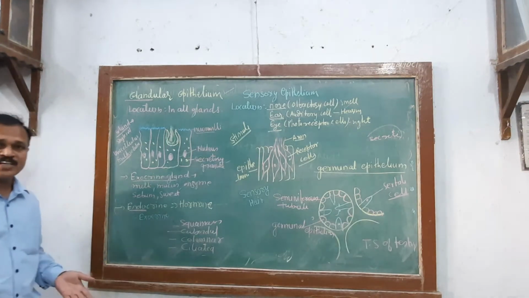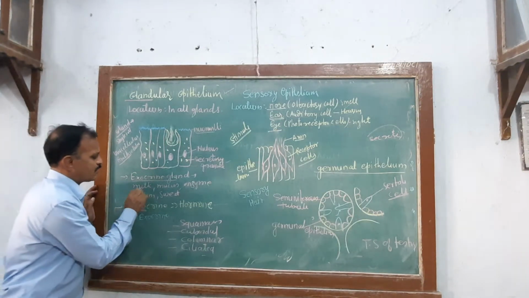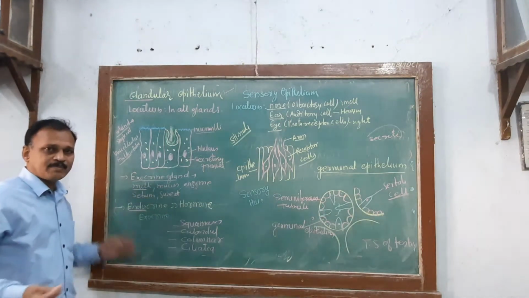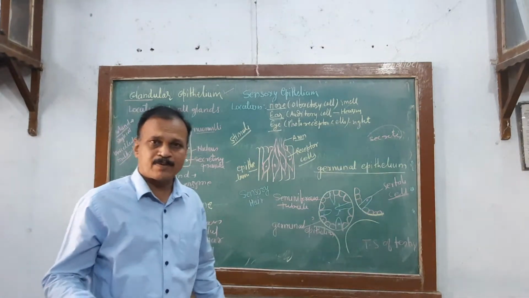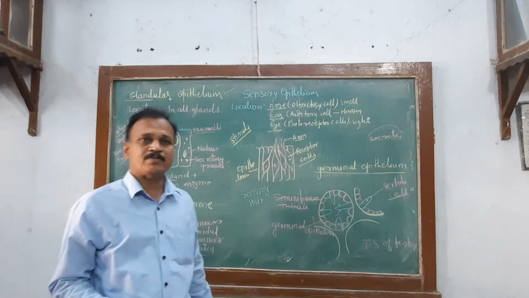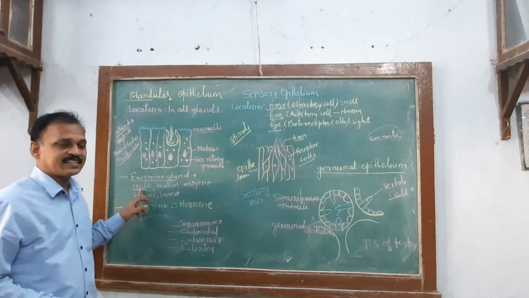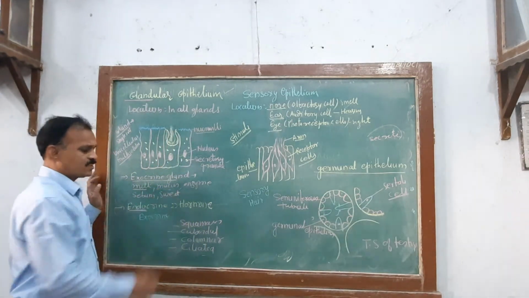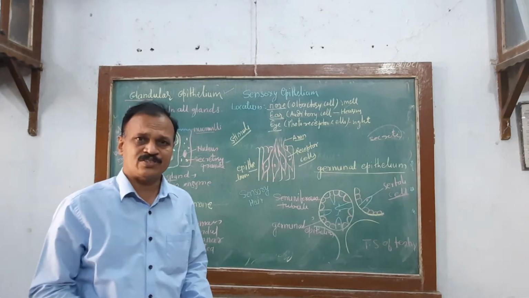Now what is the function? Exocrine gland, particularly the mammary gland, secretes milk. After birth of the baby, the mother can nourish the young one with the help of the mammary gland, which secretes milk. Some glands in the body secrete mucus.